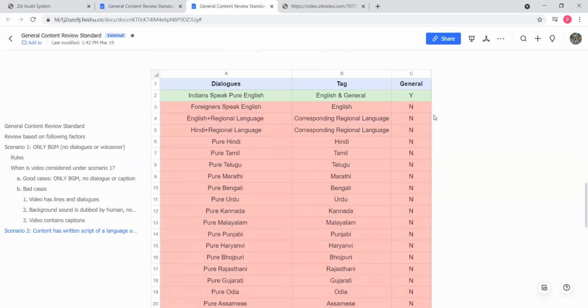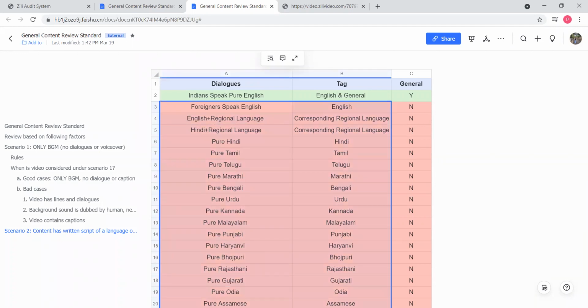See, what we don't have to consider under common content is foreign. If a foreigner is speaking in English, then it will come under the foreign language part, but not in the general content. If a person is speaking in English as well as a regional language, a mixture of English and the regional language, in that case also we don't have to consider such videos under common content, because one who cannot understand the regional language will not understand the video. The same goes for Hindi and regional languages. So all these red cases should not be considered under the common content part.